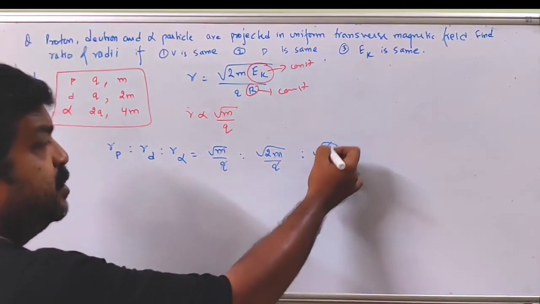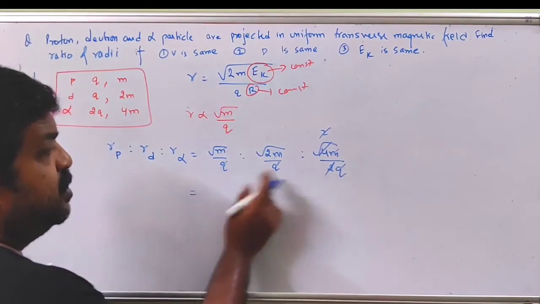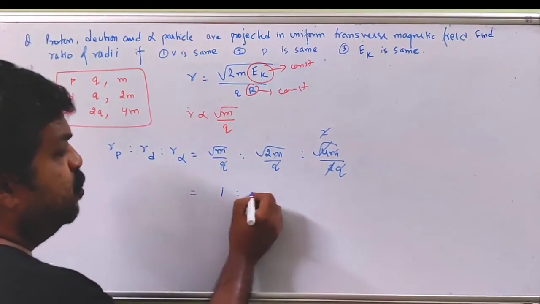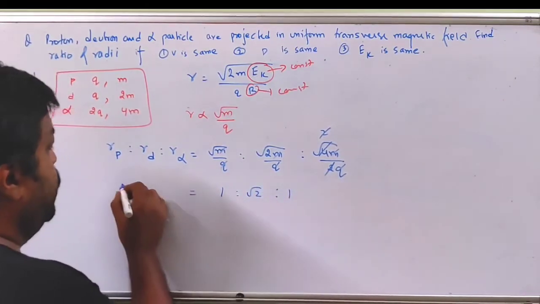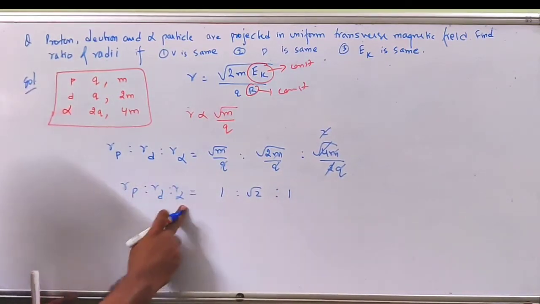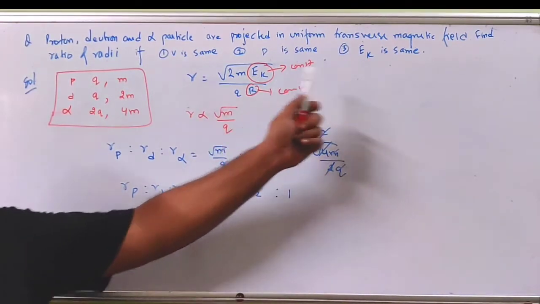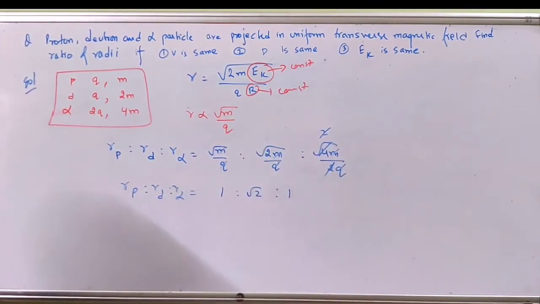Here 4m by 2q becomes 2m by q, so this term and this term are the same. So this is 1 is to root 2 is to 1. This is the required ratio, 1 is to root 2 is to 1, when kinetic energy is the same.